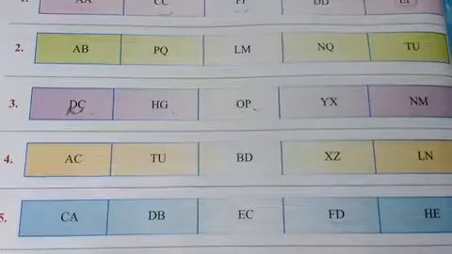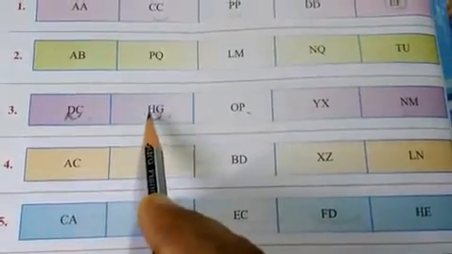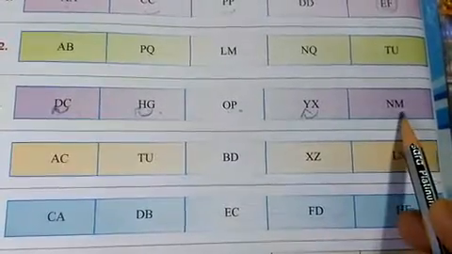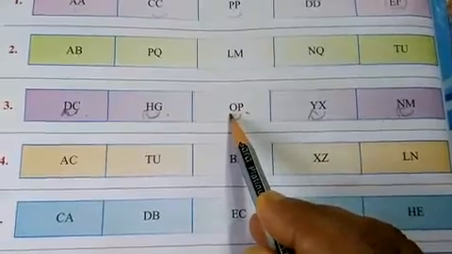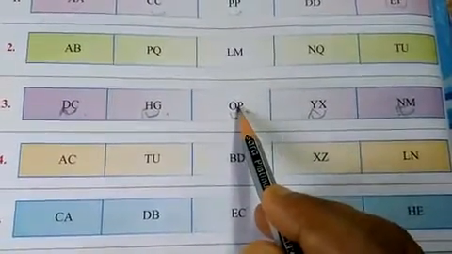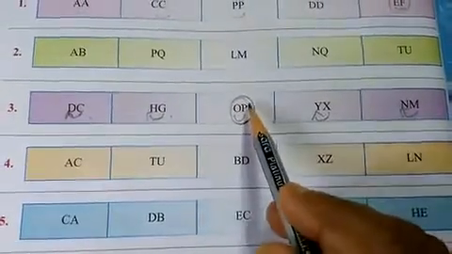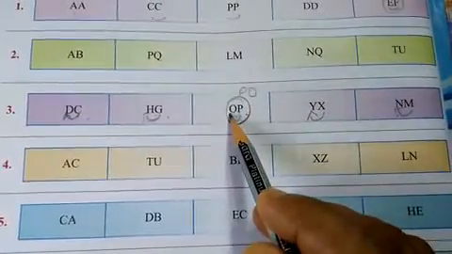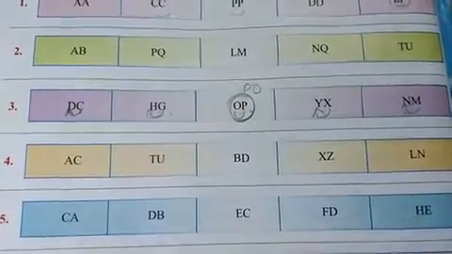After the C, D. After the G, H. After the X, Y. After the M, N. It's right. But here it is O then P, not P then O. It's wrong. So that's why this is the odd one. Clear?